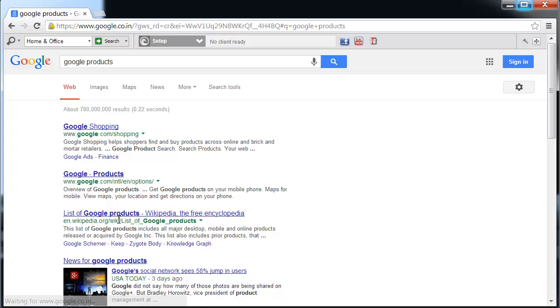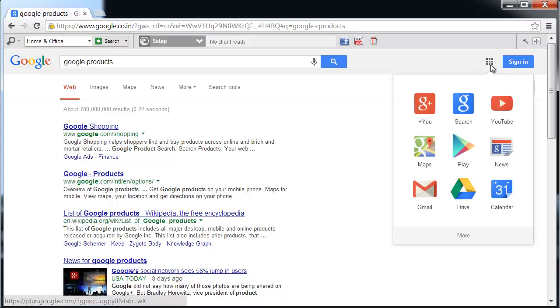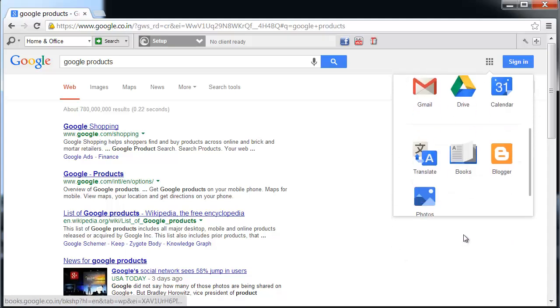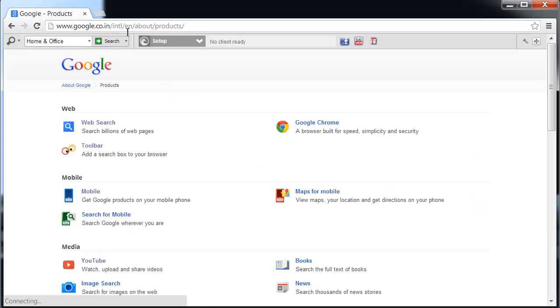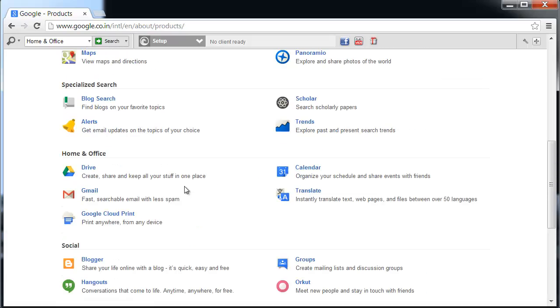If this is a Chrome browser, then it will automatically take you over here. This is the place where you can see all the Google products. If you click on More, and even more from Google, you see all the products from Google.